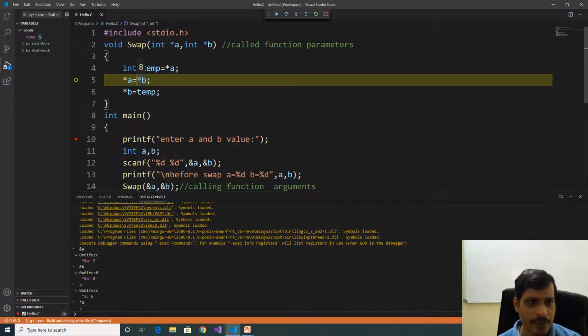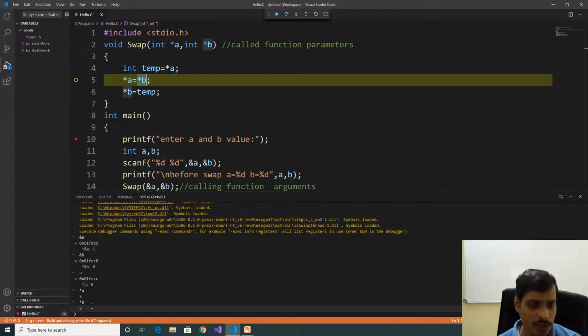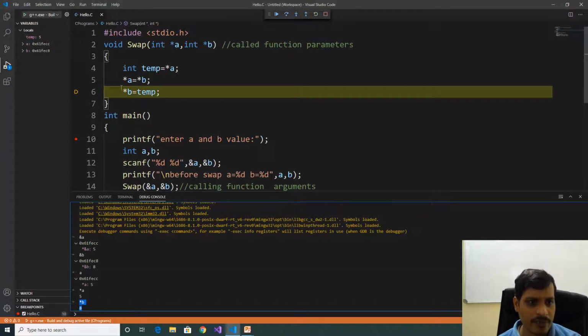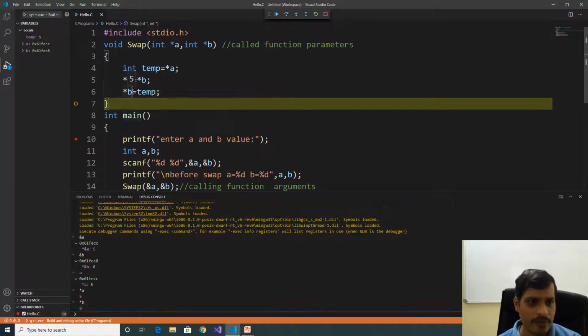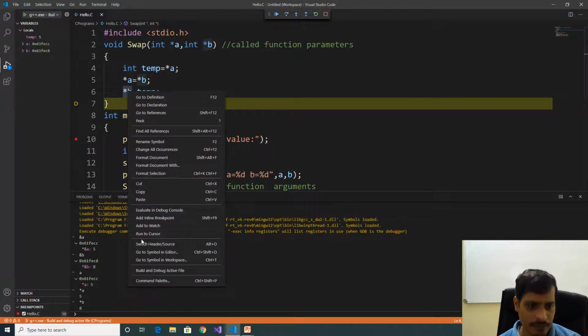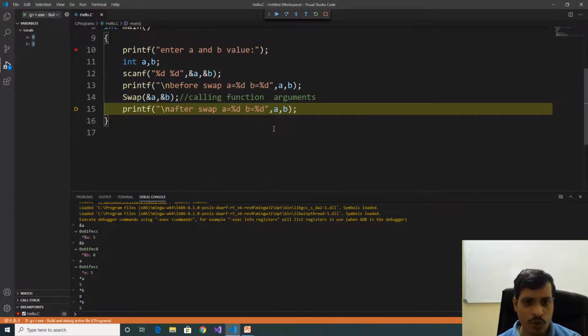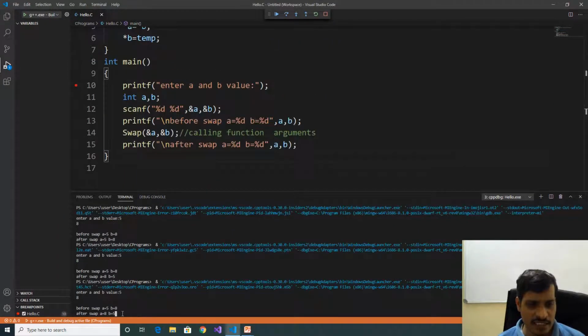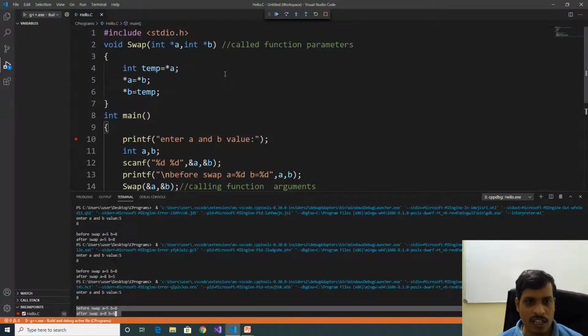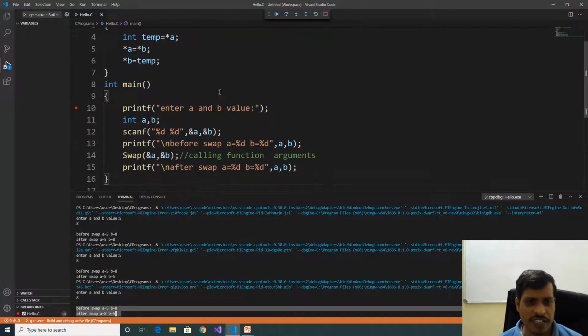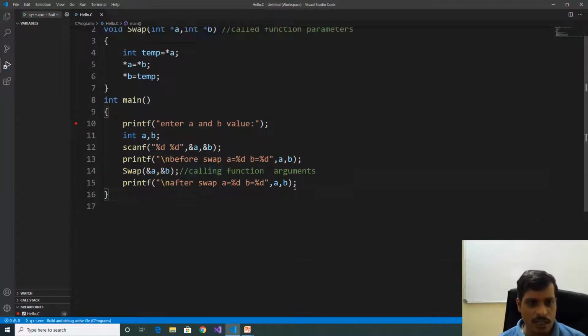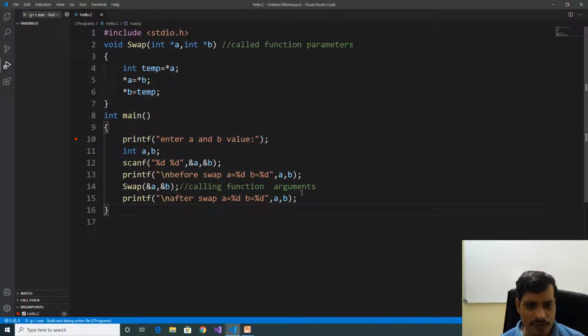Later pointer B, evaluate in debug console. Here pointer B contains 8. 8 is stored into pointer A. Now A contains 8, and temp contains 5. 5 is stored into pointer B. Select this one, evaluate in debug console. Here pointer B is equal to 5. Now print the output. So due to addresses, the values are swapped, and the called function's values are reflected in the calling function.